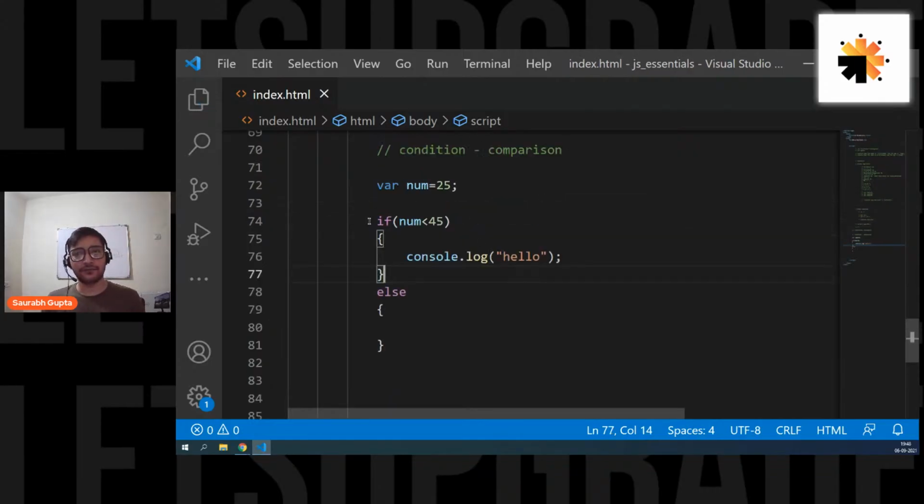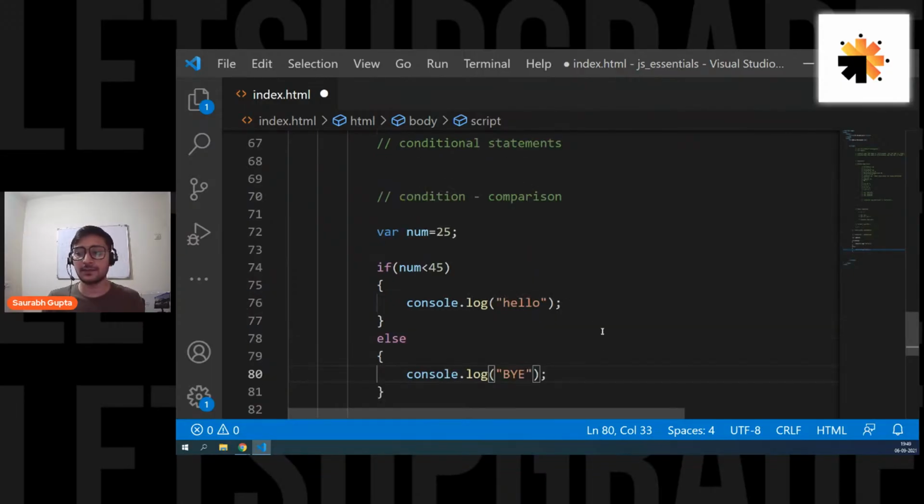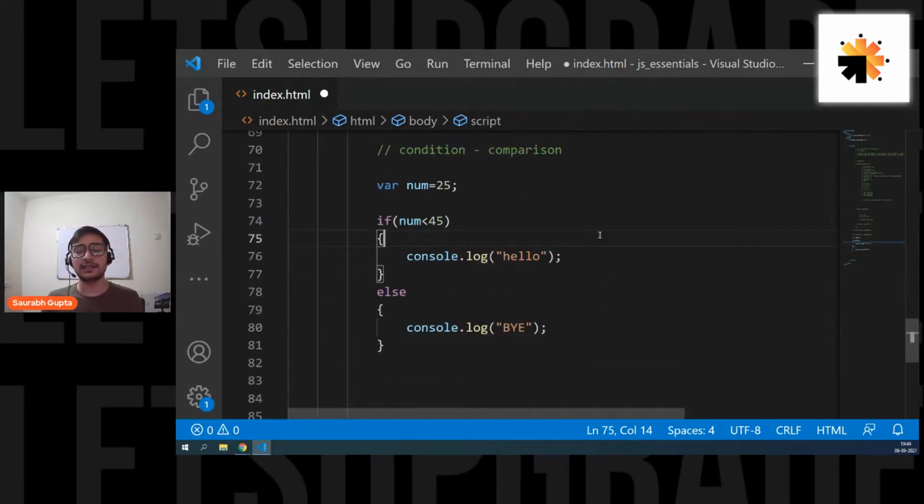Now if this comparison becomes true, then only execute this code. And if the comparison is false, let's simply execute this code. Simple. Now you guys tell me what is going to execute here.